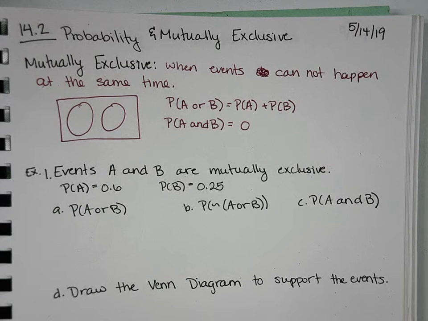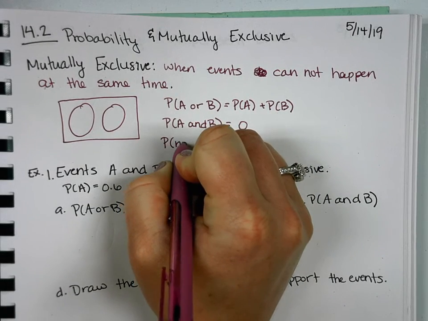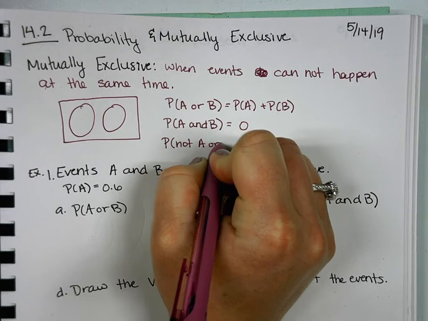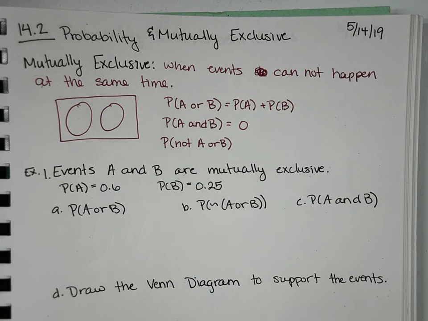Now the other thing, I'm trying to remember if it shows up today or tomorrow. It shows up today. What if I were to say the probability of not A or B? This would be the whatever's outside. Yeah. Okay. Sometimes we know what's outside, sometimes we don't. So like in 6 through 9, we know what's outside. We know it's 8. But what if we don't know what it is?